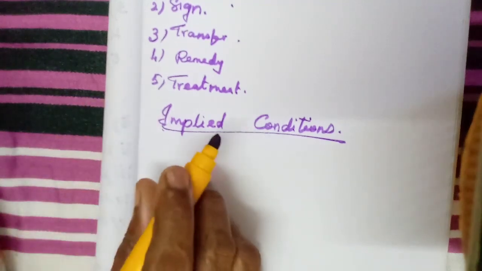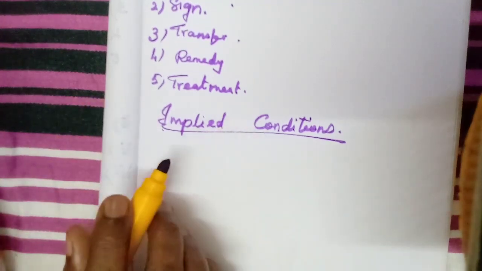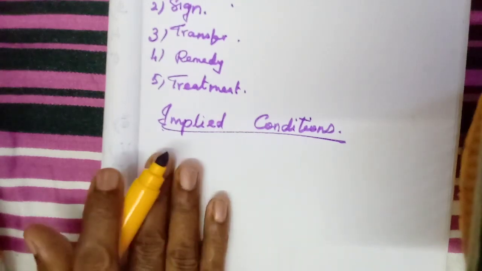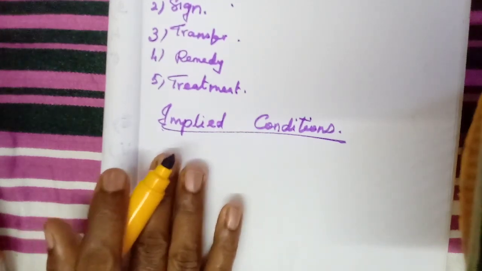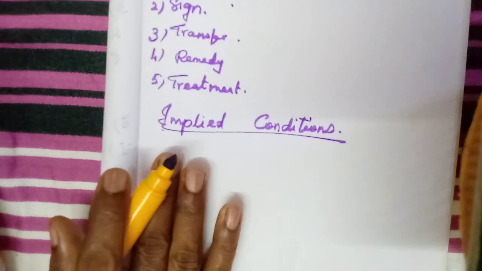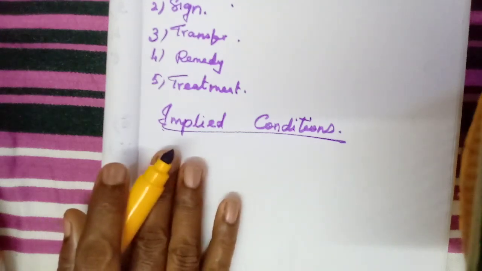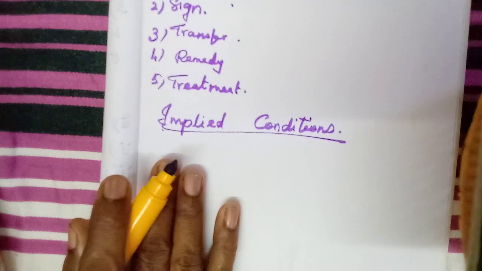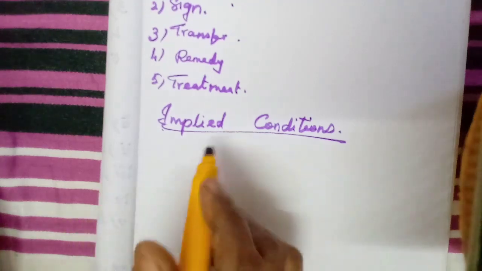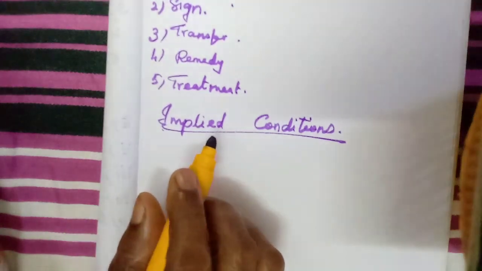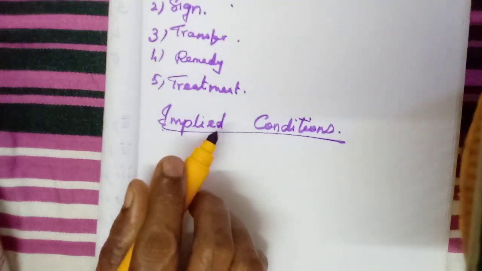Otherwise, they may cancel the contract. All these implied conditions must be fulfilled by the seller for the purchaser, the one who is getting the product. What are the implied conditions?